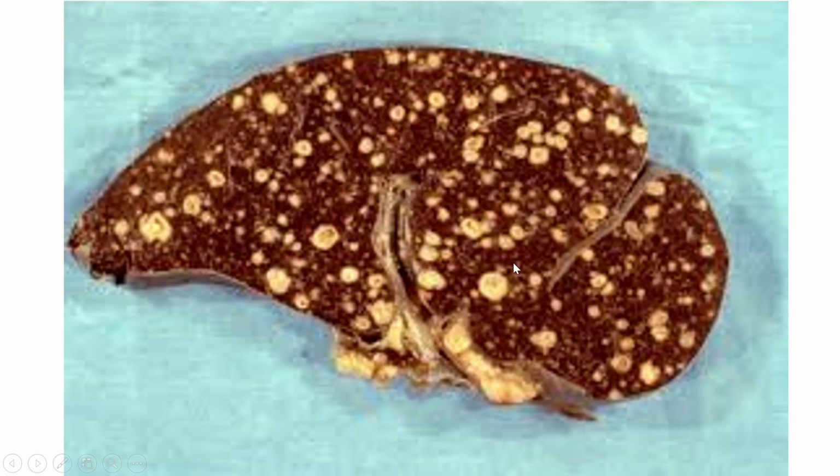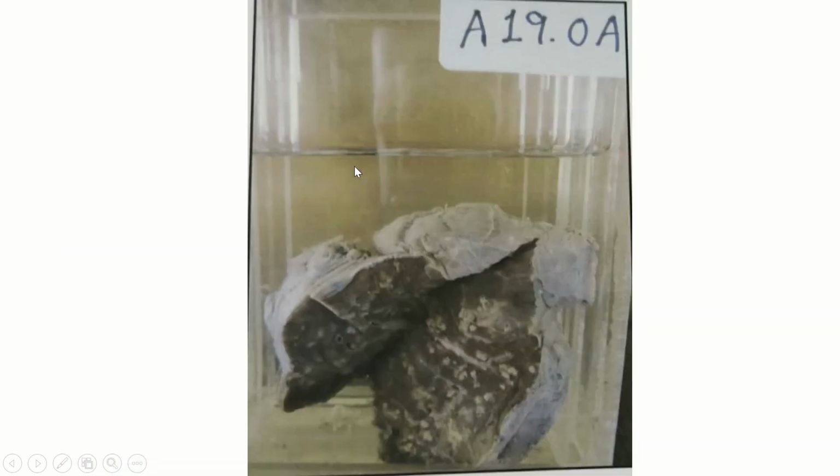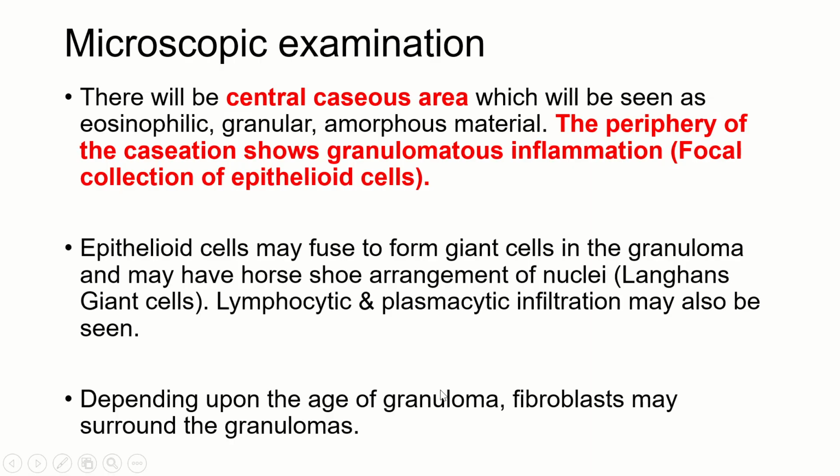And this is a section of the spleen. Again I have taken the picture from the net. You can see these small size lesions which are present throughout the parenchyma of the spleen. So this is a case of miliary tuberculosis. This is the specimen which we have in our department. So this is a mounted specimen of lung, cut surface of which shows multiple minute millet-shaped lesions in the lung parenchyma, likely to be miliary tuberculosis.